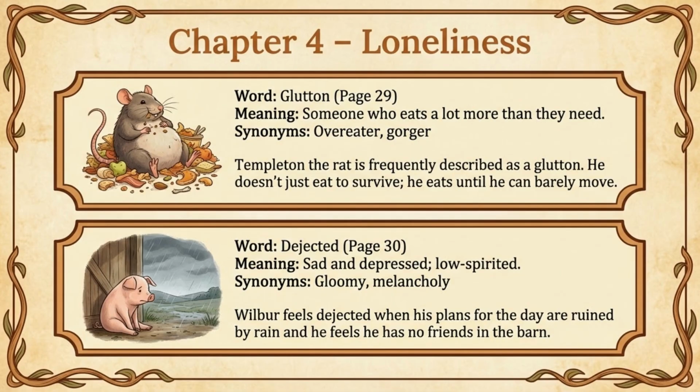We meet Templeton the rat in Chapter 4. He is described as a glutton, someone who eats much more than they need. Synonyms include overeater, gorger. While Templeton overeats, Wilbur feels dejected, or sad and depressed, because his plans are ruined by rain and he feels like he has no friends in the barn. Synonyms of dejected include gloomy, melancholy.